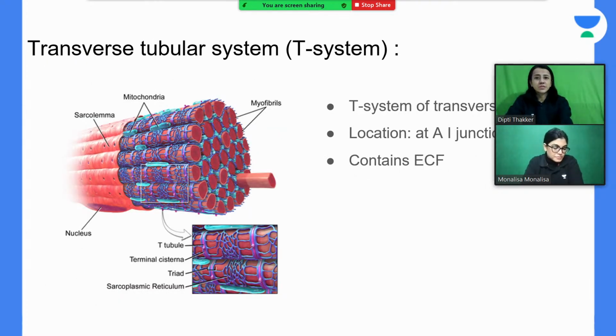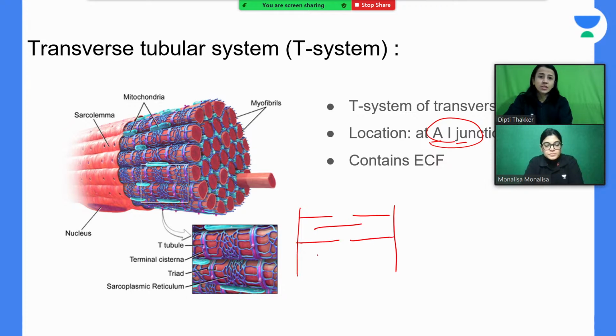Now, another important thing: the T tubule and sarcotubular system are present at the AI junction, at the junction of the A band and I band. In our sarcomere we have two AI junctions. Suppose this is your sarcomere, these are your thin and thick filaments.